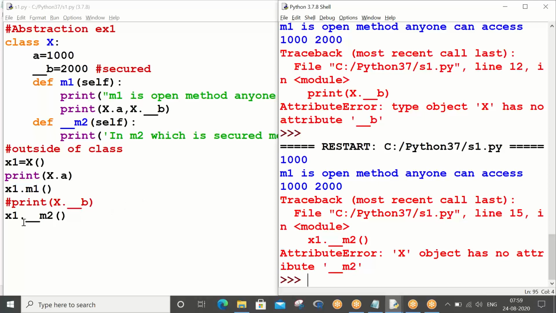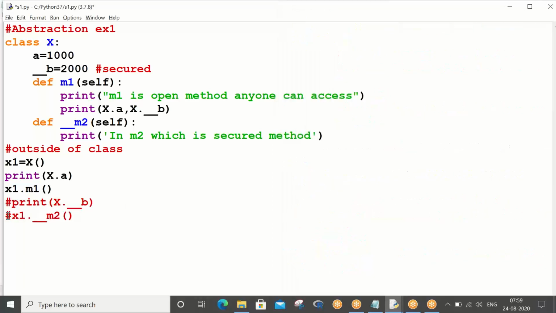So this is also an error. Okay, understood. So we cannot access class properties outside of the class if we put the underscore underscore syntax in front.